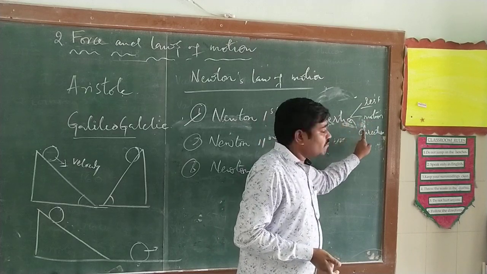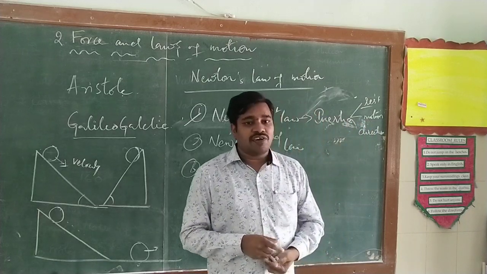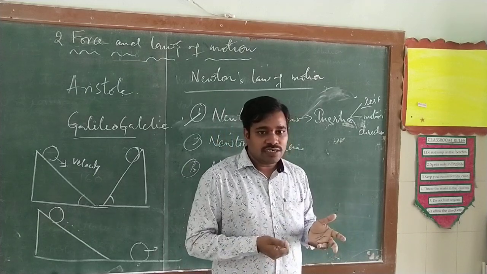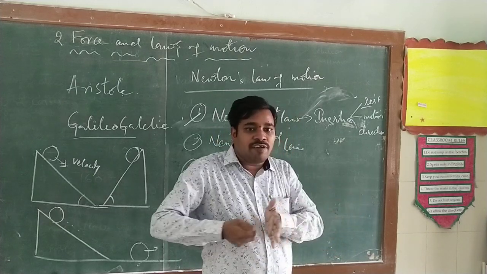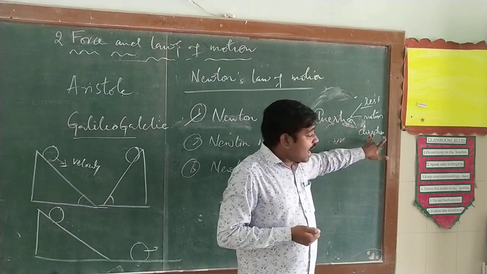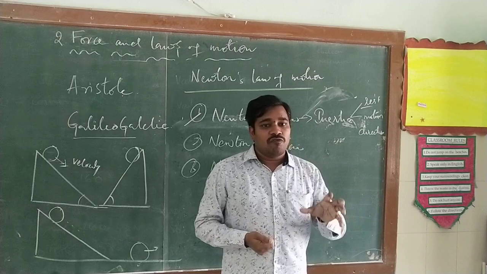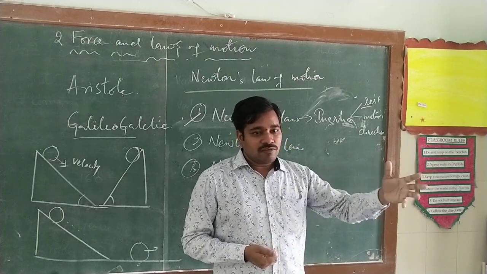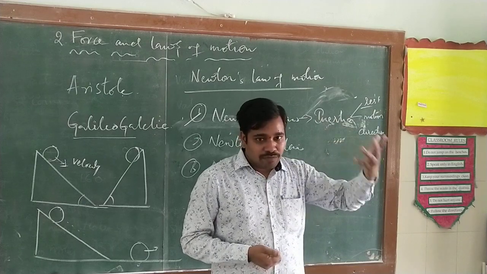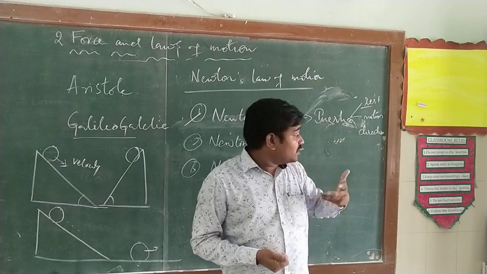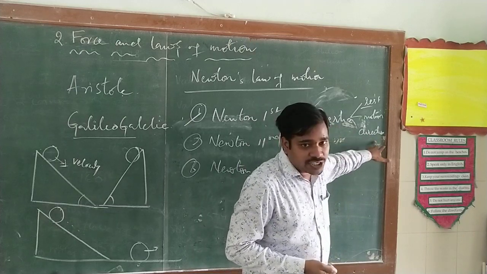And next, inertia of direction. For example, if you are traveling in a bus and the bus suddenly takes a turn, the person is going to move away from the direction of the turn. That is possible because of inertia of direction. Even for our vehicles, we use mud flaps. In the rainy season, the mud from the tires comes off tangentially. That is also because of inertia of direction.